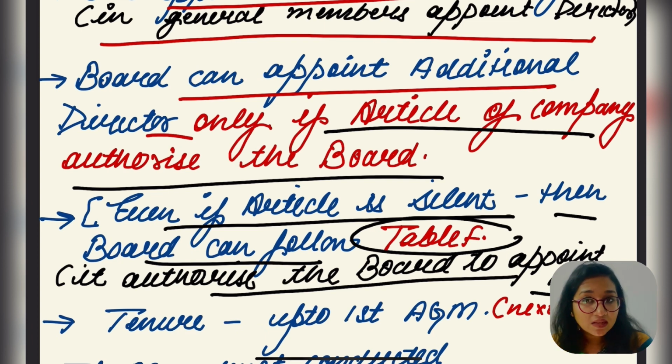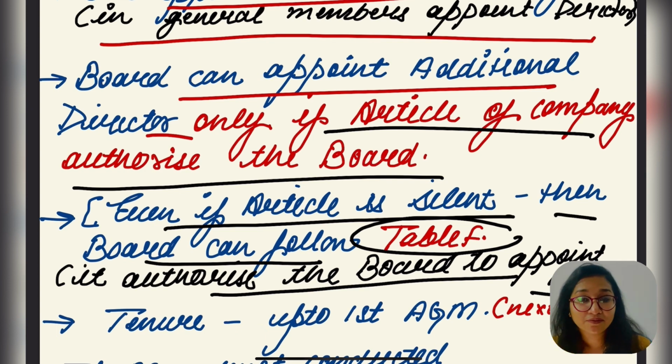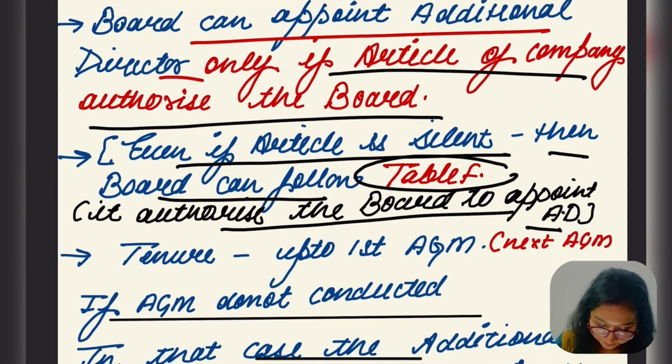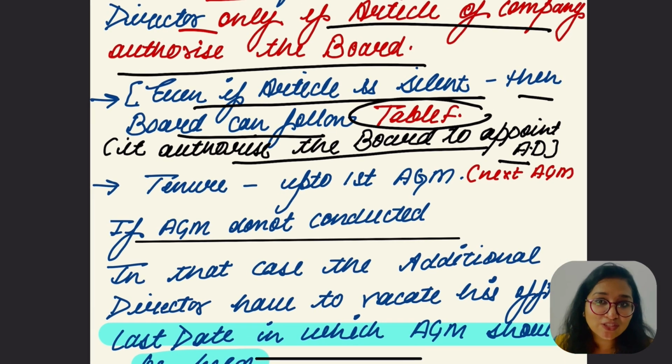But what if the article is silent about such appointment of additional director? In that case also, the board of directors can appoint. But how? In that case, the company can go for Table F, which gives the power to the board of directors to appoint such directors in the company. They also have the same power as other directors have in the company. Is it clear? Yes.